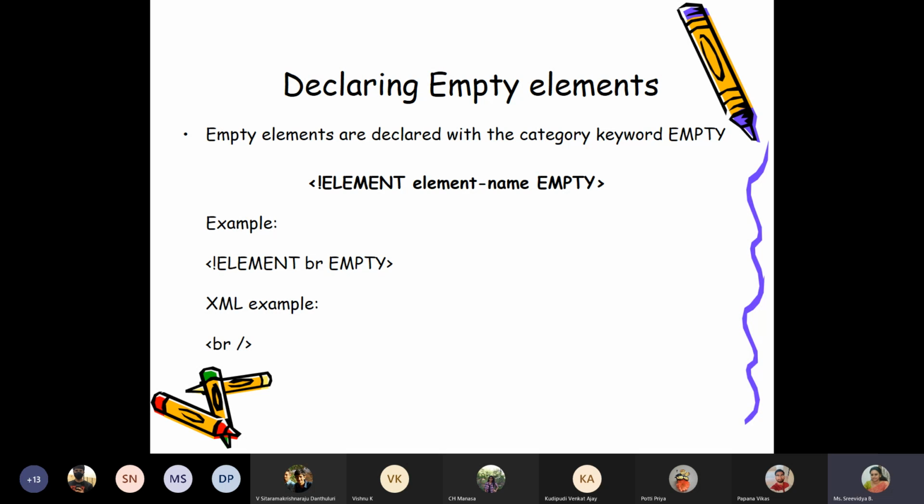The name of the element is BR and its type is empty. When you declare like this, the corresponding valid XML tag is the bottom one: angle bracket BR. That slash symbol is not really required. If you close BR with an angle bracket alone, it is fine, or you can do it this way also. So that's empty elements.